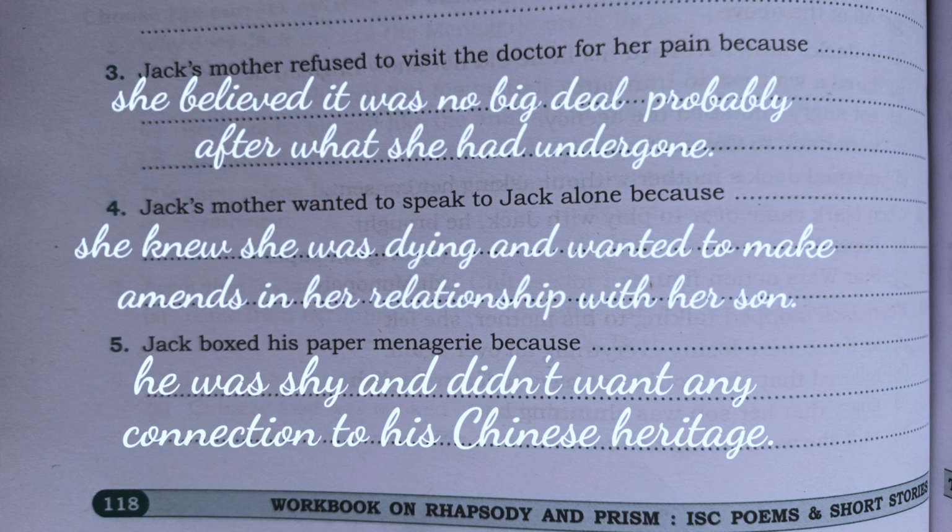Number 4, Jack's mother wanted to speak to Jack alone because she knew she was dying and wanted to make amends in her relationship with her son. Number 5, Jack boxed his paper menagerie because he was shy and did not want any connection to his Chinese heritage.